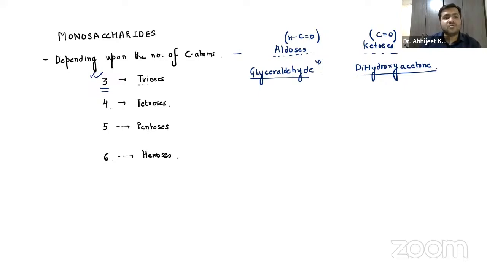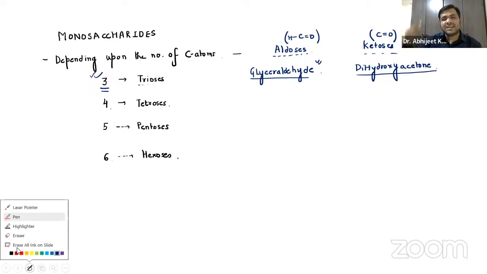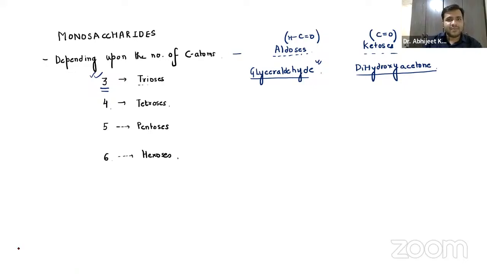Now coming on to the fourth one, again, guys, we have to increase 1 carbon. The one which we have drawn for 3 carbons, we will draw the same for the 4 carbons also. You can just practice it also. But over here, in the aldoses part, the tetroses, remember, the aldehyde carbohydrate which will be formed over here is erythrose.